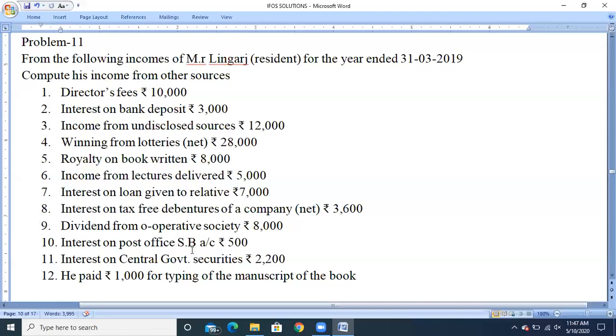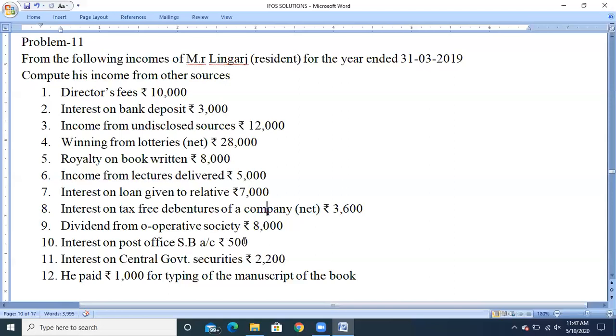Next, interest on post office savings bank account, rupees 500. We already know that up to rupees 3,500, any interest on post office savings bank account for an individual account is exempted, and for a joint account up to 7,000 is exempted.